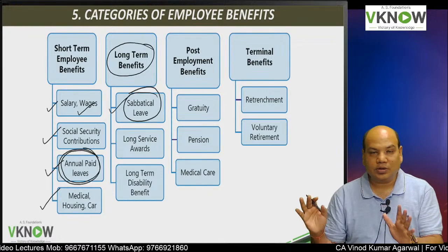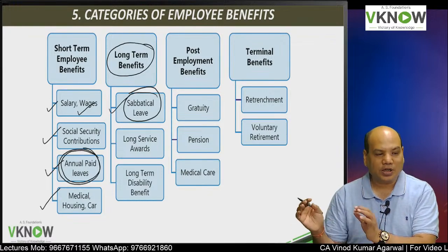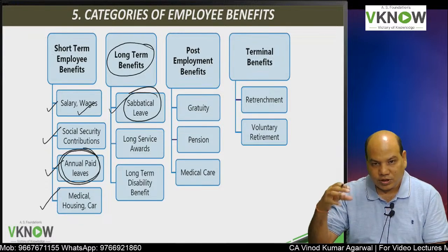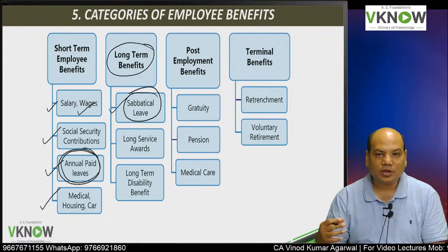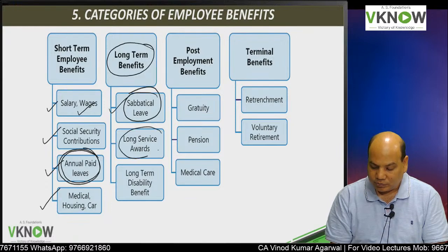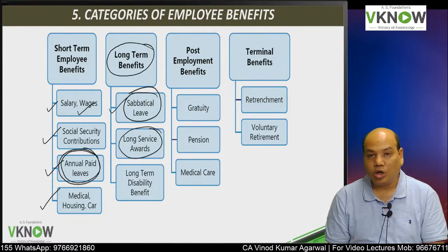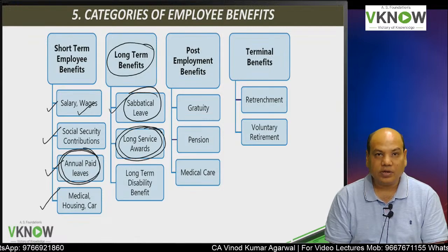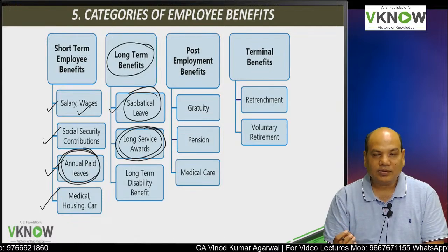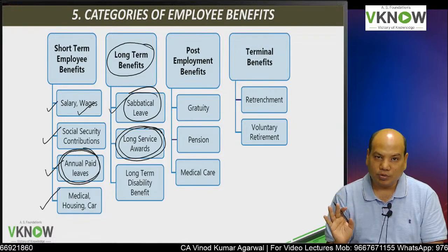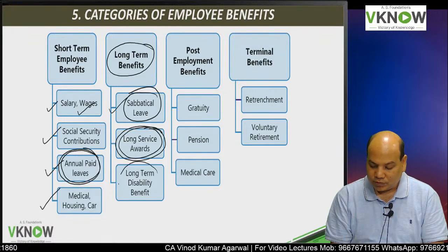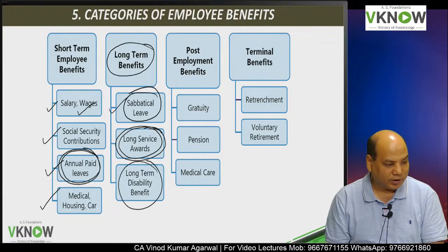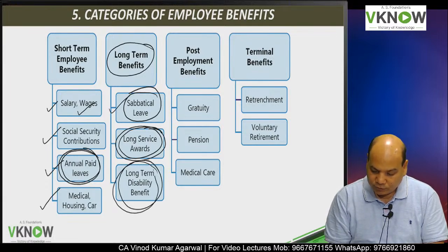He can go and study something or whatever he wants to do, that is sabbatical. For some period he will not work but the organization will pay. Some company may pay long service award. Those who complete 25 years will be given some monetary or non-monetary awards, that is long service award, or there can be long term disability benefit. These are the examples of long term benefit.